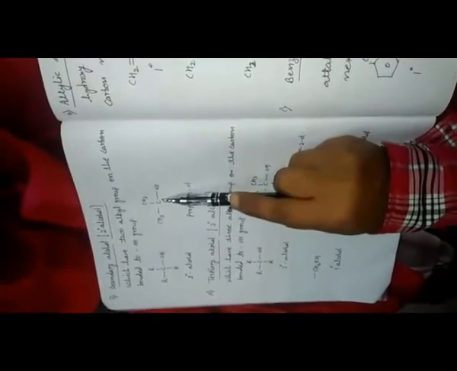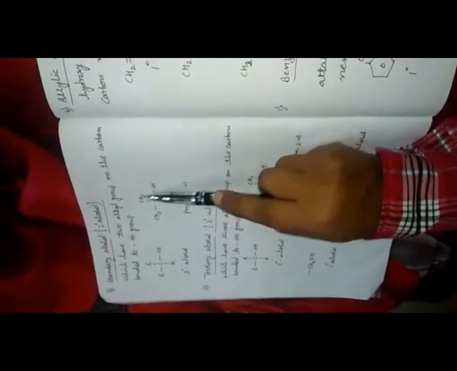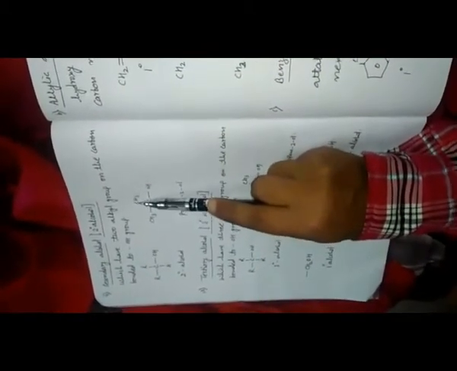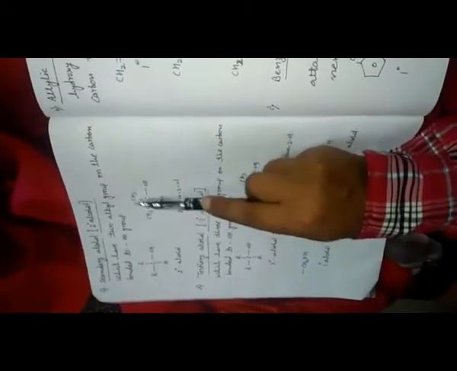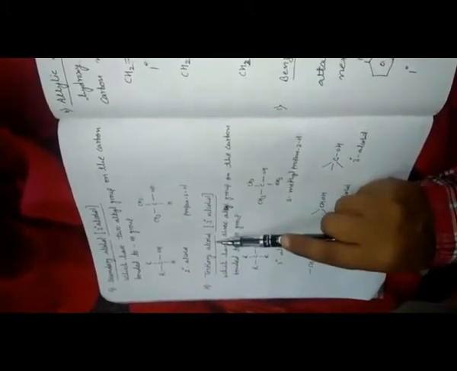This is the carbon. This is the OH. That means the carbon which is bonded with the OH has two alkyl groups. This is one alkyl group. This is the second alkyl group. This is 1, 2, 3. That means propanol-2. Same for tertiary alcohol, which has three alkyl groups on the carbon bonded to